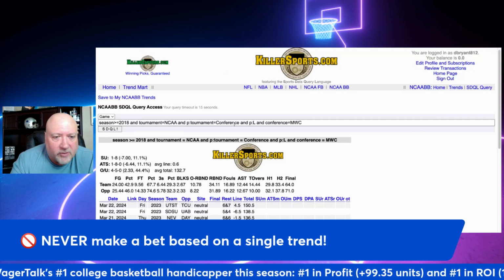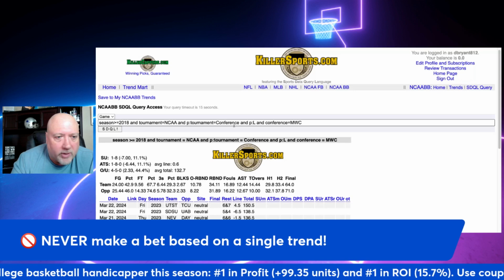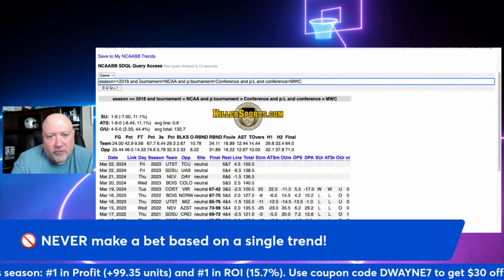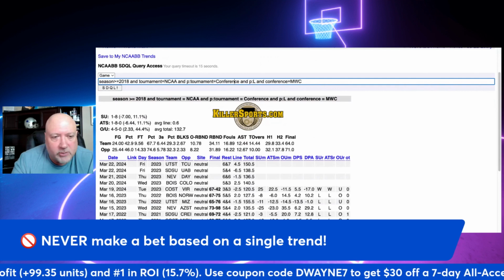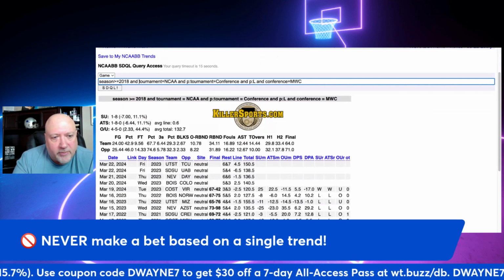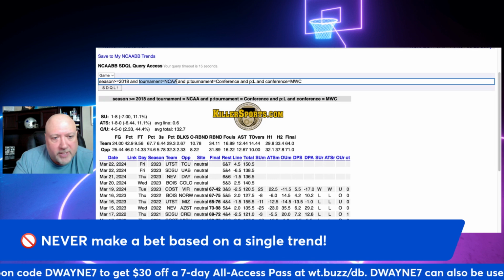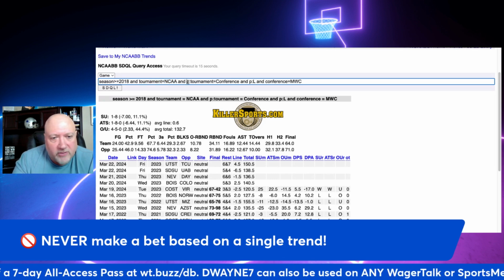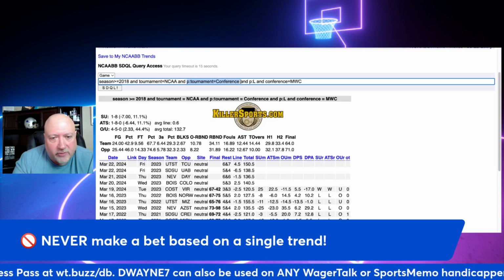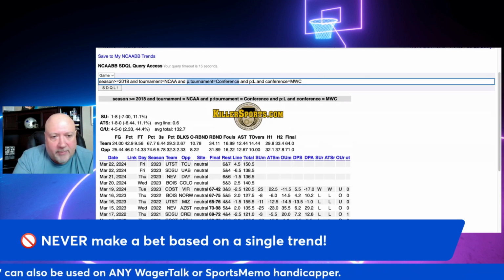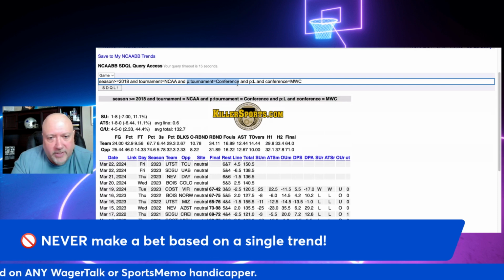For this first one, we are going back to the 2018 season and how we get the first round of the tournament in the SDQL database is by combining two queries or two parameters together. The first one is tournament equals NCAA, and we combine that with previous tournament equals conference. So their last game they played was the conference tournament game. They are now playing an NCAA tournament game.